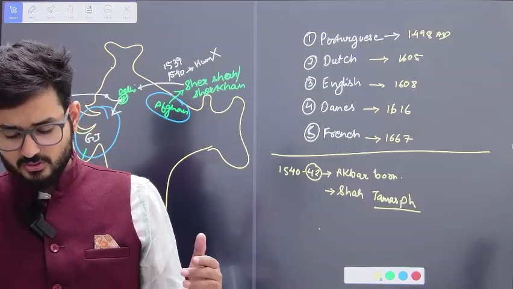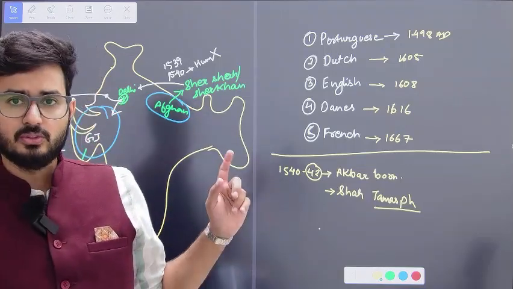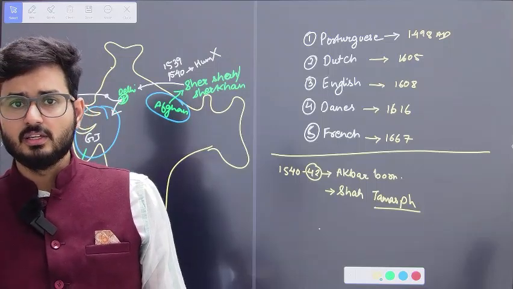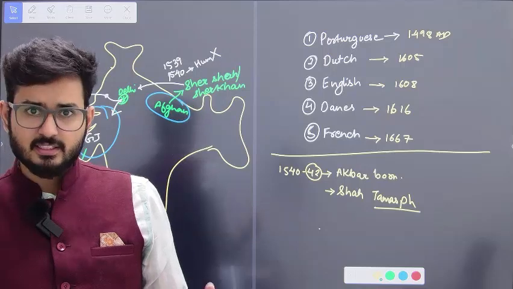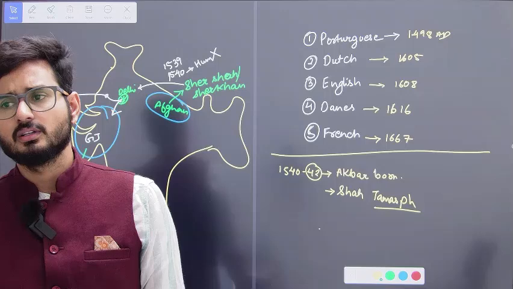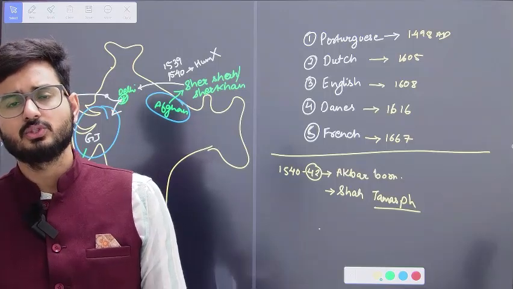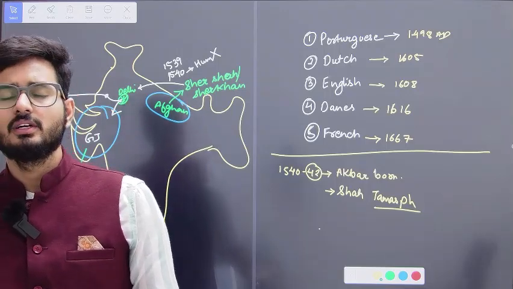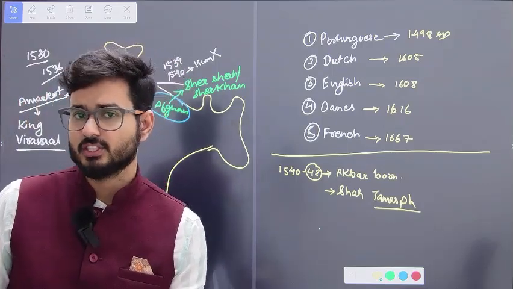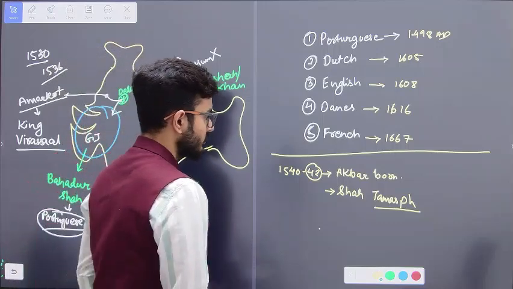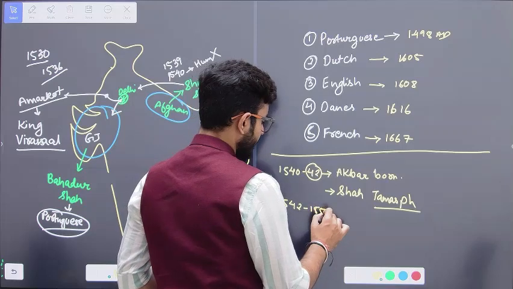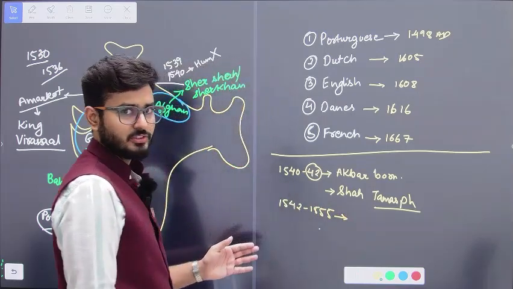Shah Tamashp is going to say to Humayun that firstly you need to accept the Shia faith. In Islam there is Sunni and then there is Shia. There are two faiths, two divisions in Islam. The Mughals were generally considered to be Sunnis. So at that point of time, he is going to adapt to the faith of Shia, and that is when he is going to go to the court of Shah Tamashp. From 1542 till 1555, Humayun is going to stay in the court of Shah Tamashp.